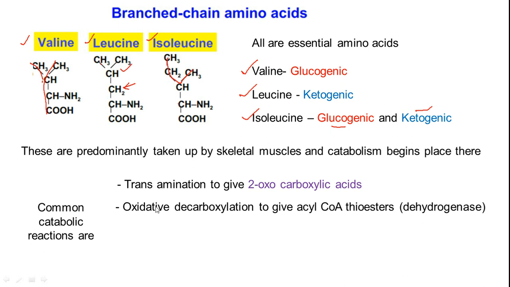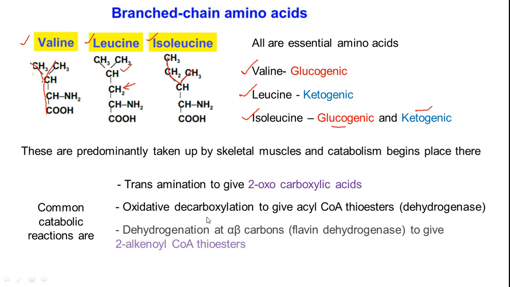The next one is oxidative decarboxylation to give acyl coenzyme A thioesters. The last one is dehydrogenation at the alpha beta carbon to give 2-alkenoyl coenzyme A thioesters. I'll explain with valine as an example.